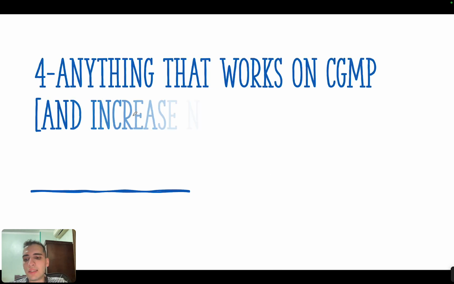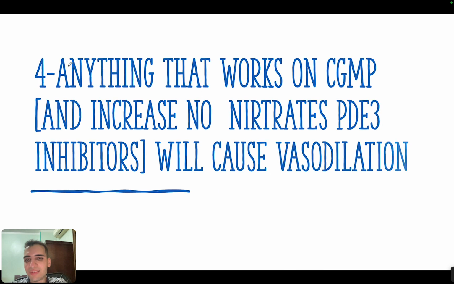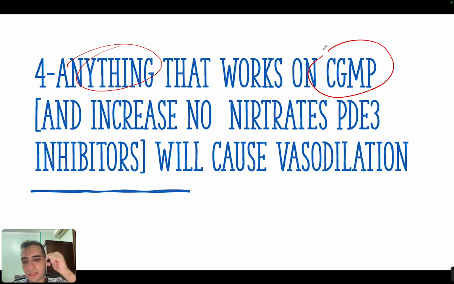The fourth high yield concept is that anything that will work on cyclic GMP, or anything that will increase nitric oxide or nitrates in general, or phosphodiesterase inhibitors in general, all of these things will cause the same outcome, which is vasodilation. This is very important. So for example, when they tell you nitric oxide or nitrate, which increase nitric oxide, will act on which of the following pathways?